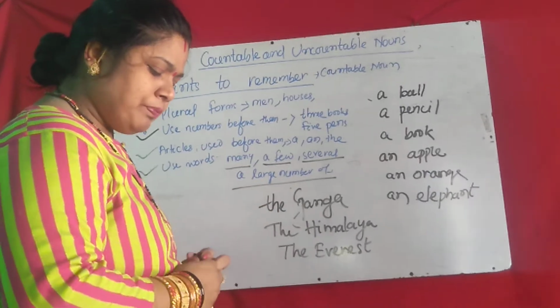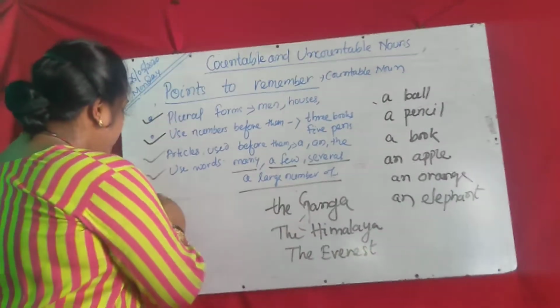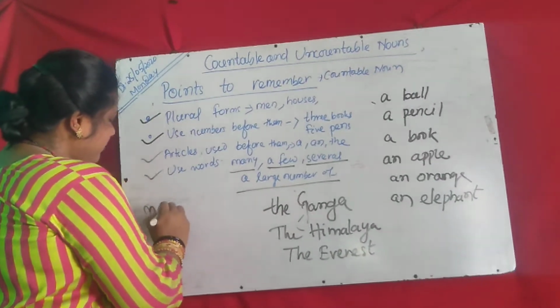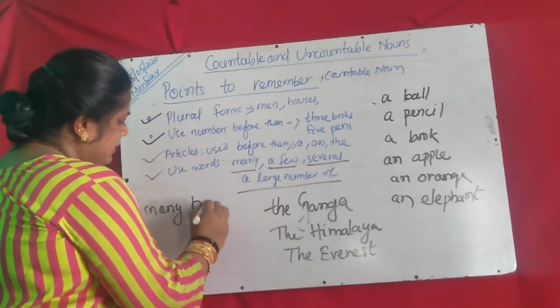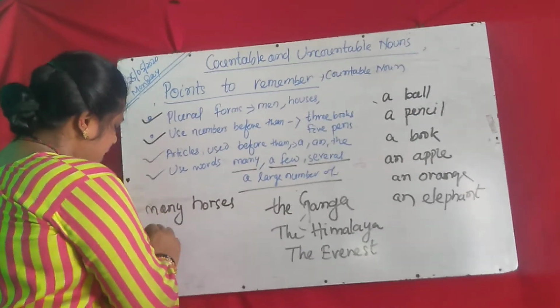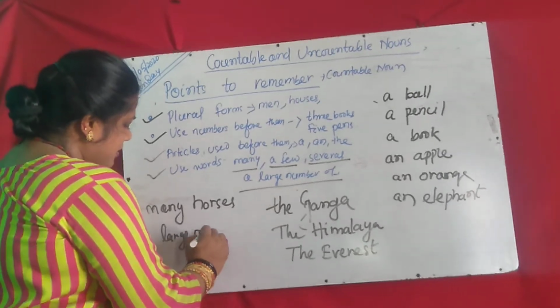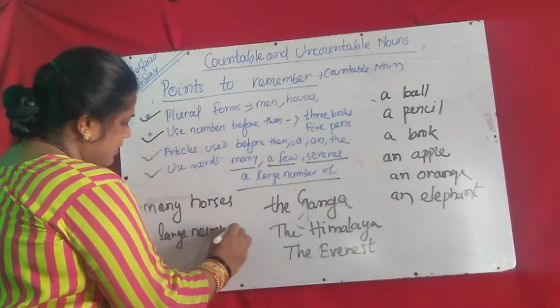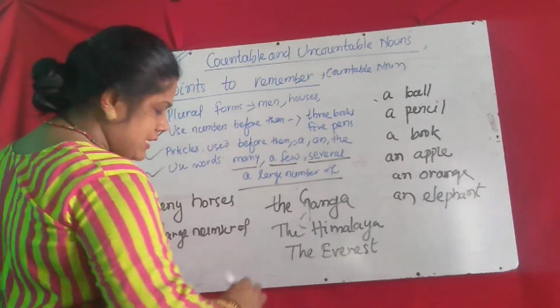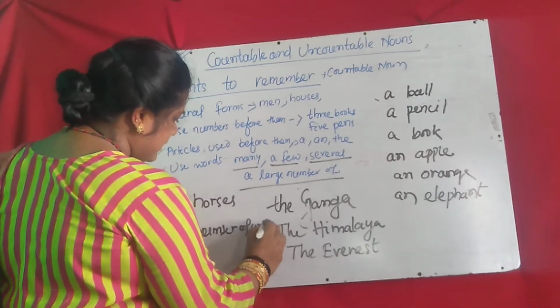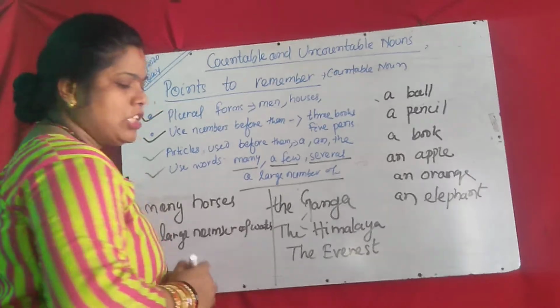So these are also countable nouns. Many horses, a large number of watches, like this you can use.